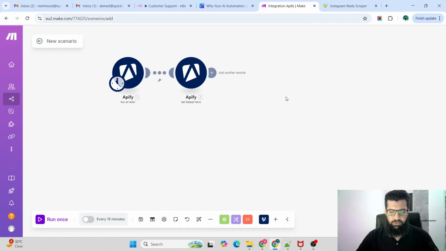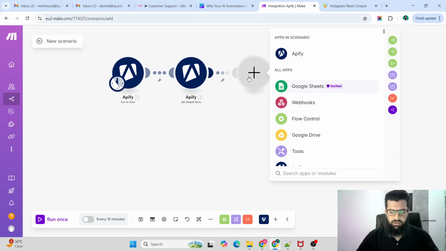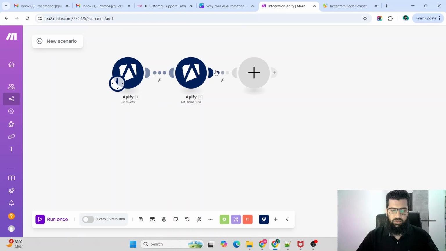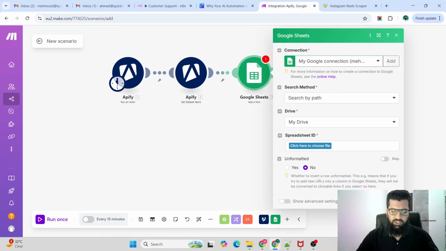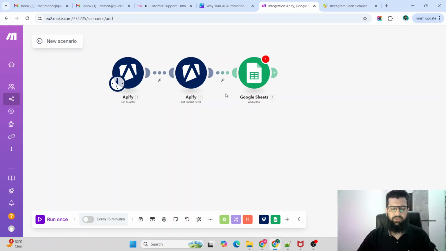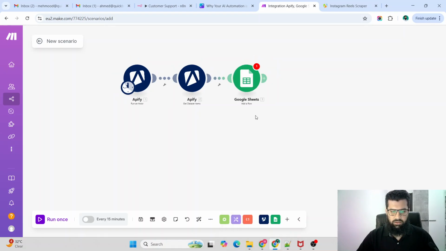So I'm not going to do this right now. First of all, in Google Sheets, you have to create a Google Sheet and map out the columns one by one. The results that you get from this module, get dataset items, you can populate one by one into the Google Sheet. So this is pretty straightforward because of the fact that we have these scrapers available in Apify. But normally, if the scraper is not available or is expensive, you'll have to find some other way. But this is pretty straightforward.